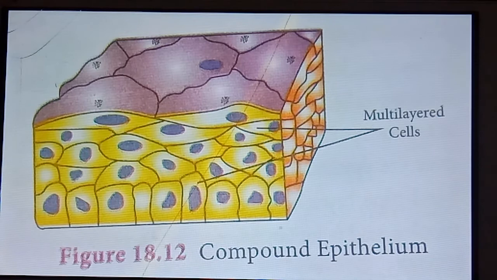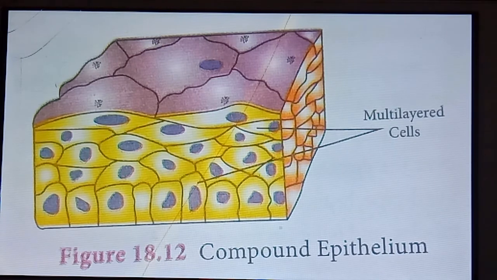Compound epithelium has two or more layers. It is also known as stratified epithelium tissue. The main function of this epithelium is to protect the underlying tissues against mechanical and chemical stress.